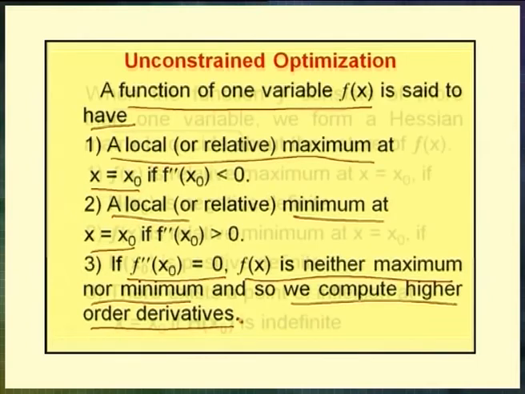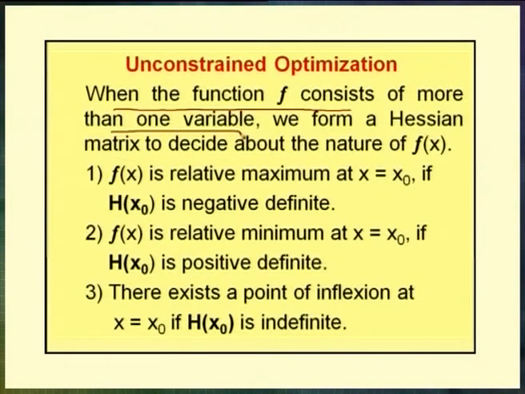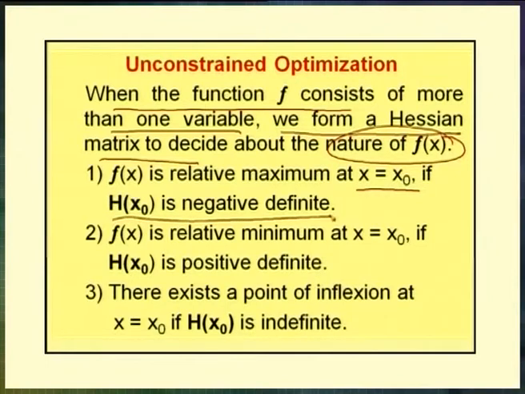When a function f consists of more than one variable, two variables, three variables, etc., to solve such an unconstrained problem, first we have to form a Hessian matrix to decide about the nature of f of x. f of x has a relative maximum at x equal to x naught if H of x naught is negative definite.